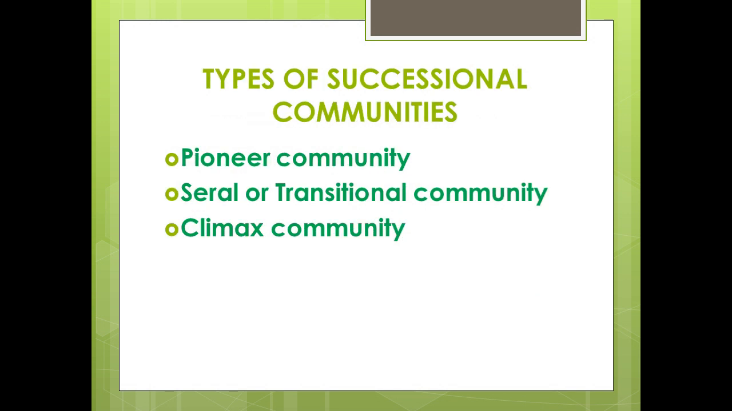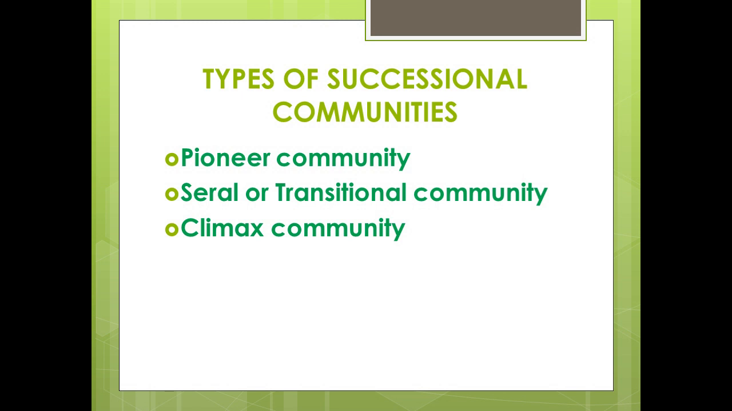Now let us look at the types of successional communities. Pioneer community: it is the first community that develops from the earliest colonizers over a bare area. It has little diversity and takes the longest time in converting the bare area suitable for the second seral community, as the conditions are extremely unfavorable for growth.